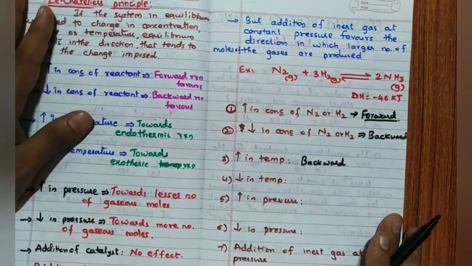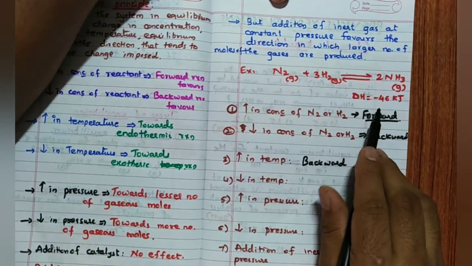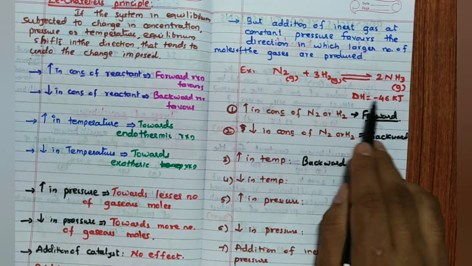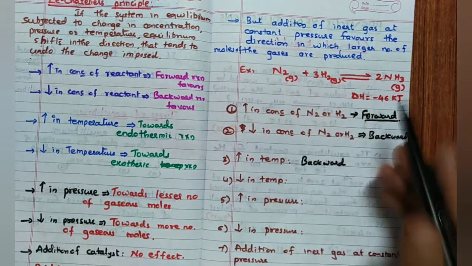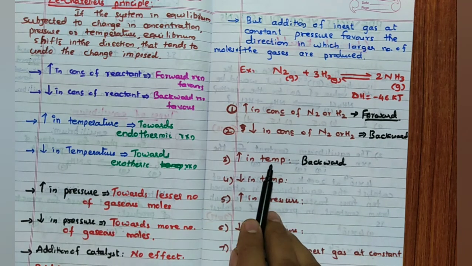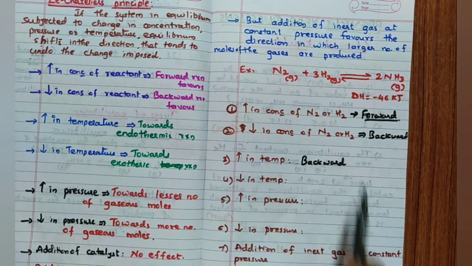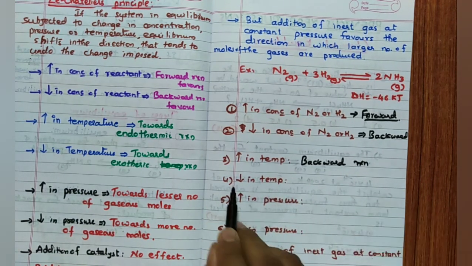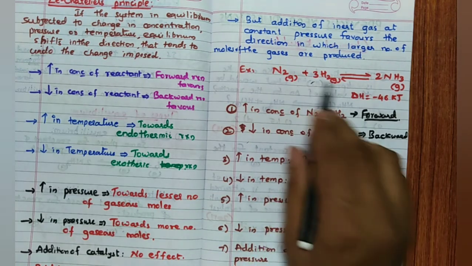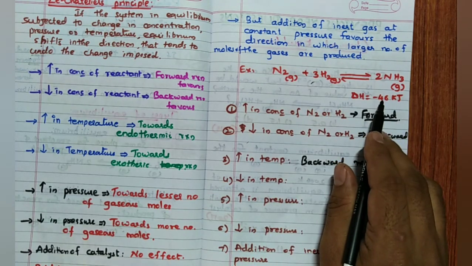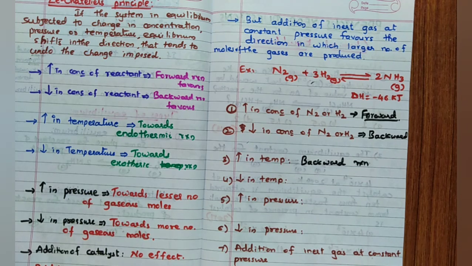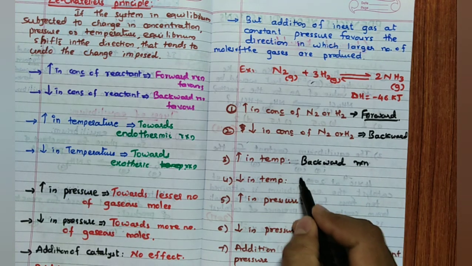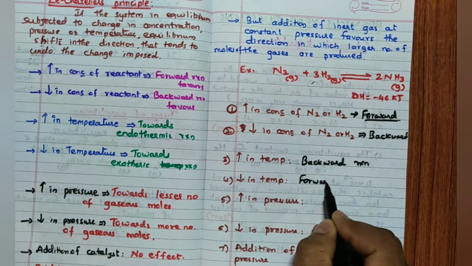See, for example, this reaction is given. So, exothermic reaction. Exothermic reaction already exo, which means temperature of the system is more. Hence, increase in temperature favors backward reaction. So, backward reaction. Decrease in temperature. See, it is exo. Temperature of system is more. Now, we will decrease the temperature. Once again, it wants to increase the temperature by releasing some more heat. So, remember, forward reaction favorable.